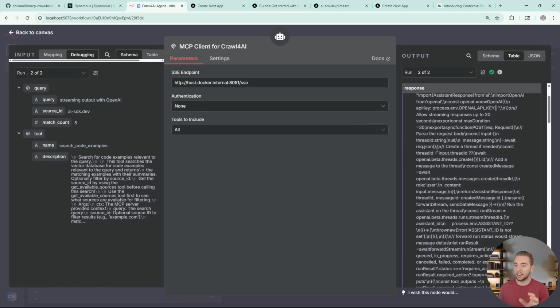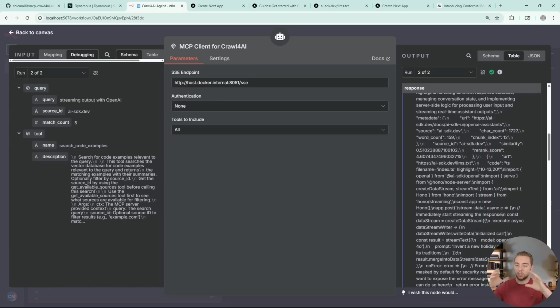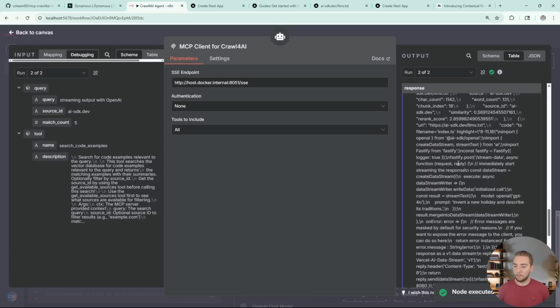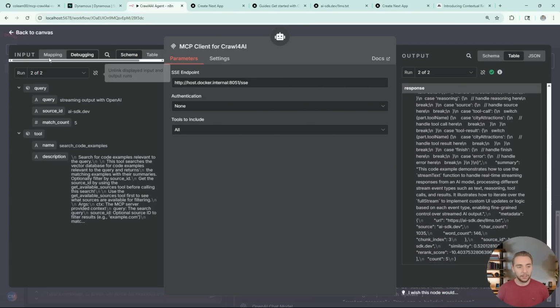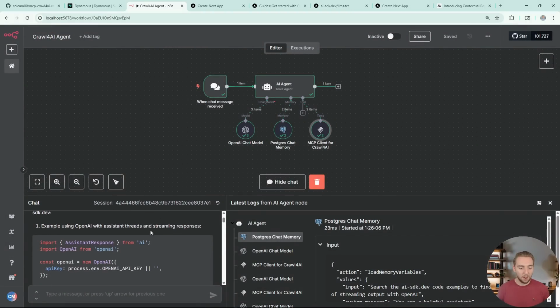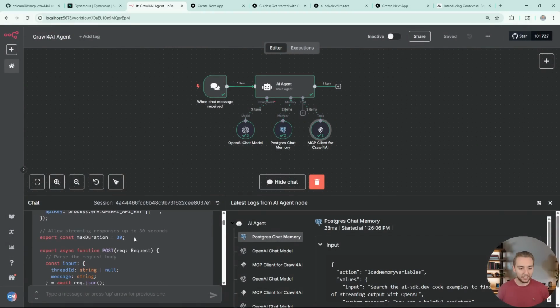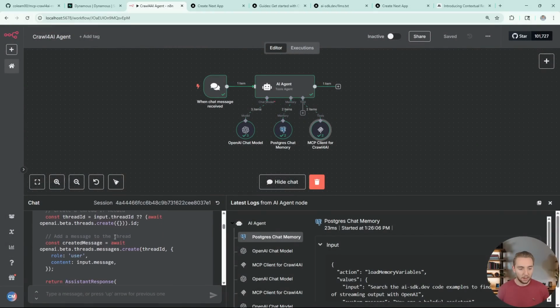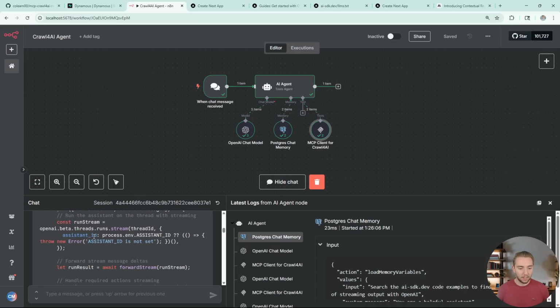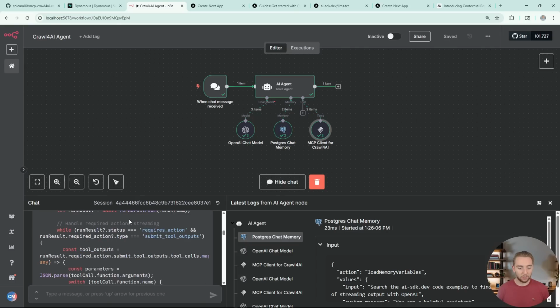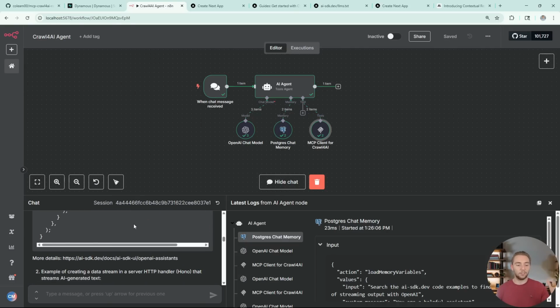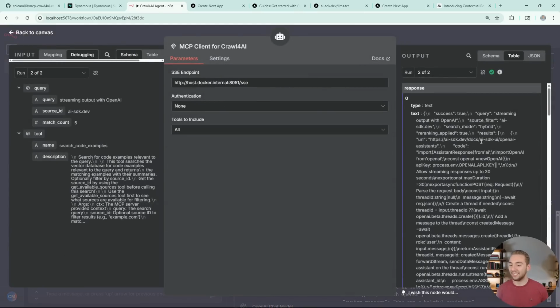And now what we get back, it's going to look very similar. It's just a bunch of chunks, but now they're coming from the code examples tool instead of our perform RAG query tool. And so going back to the output here, we have an example. All right, take a look at this. We have our post request, we're sending in the output to OpenAI, and then we're returning an assistant response. I'm not entirely sure if this is correct, but the important thing here is that we are getting these examples back.